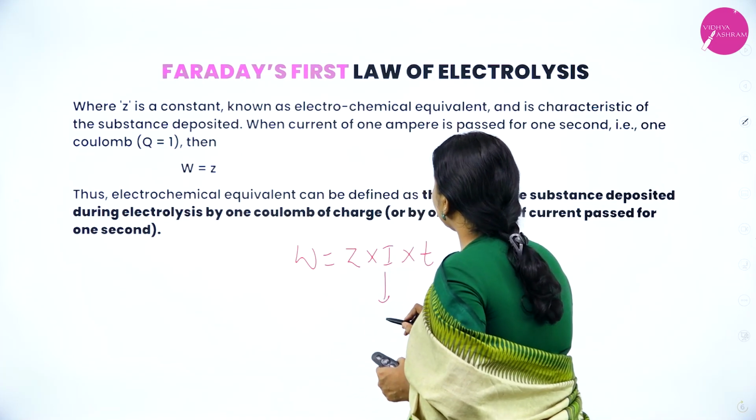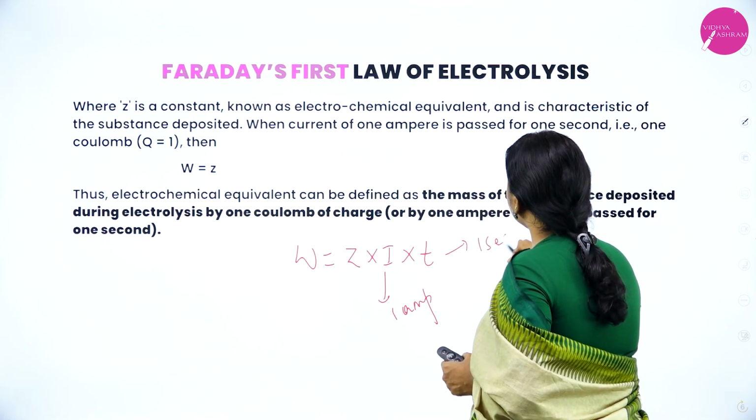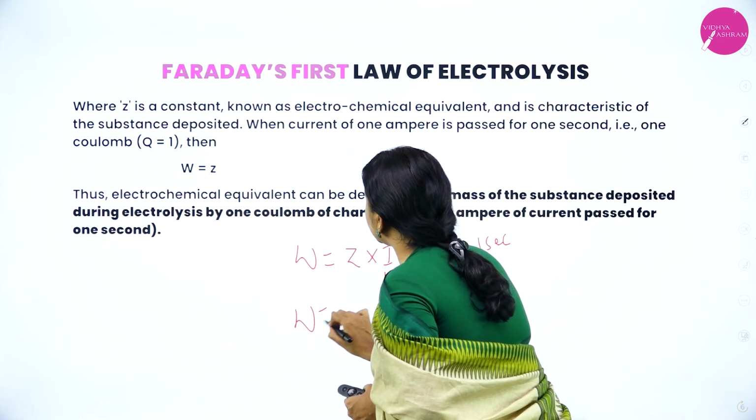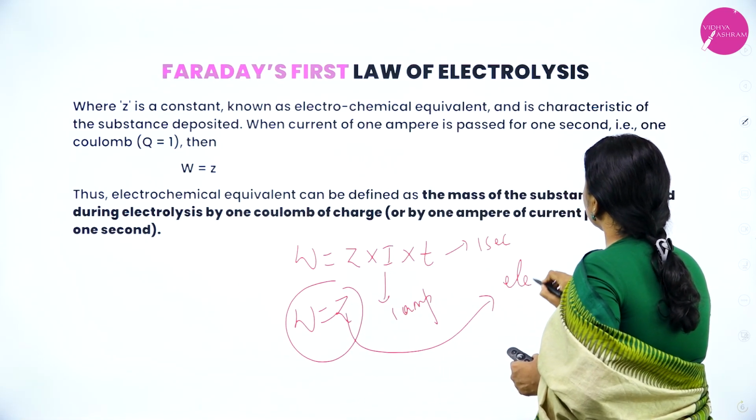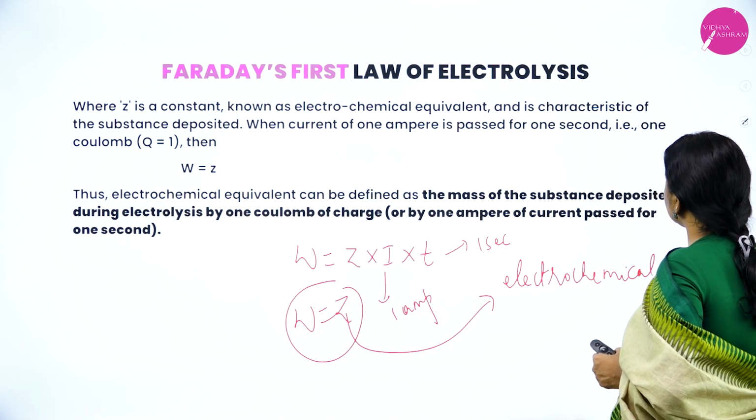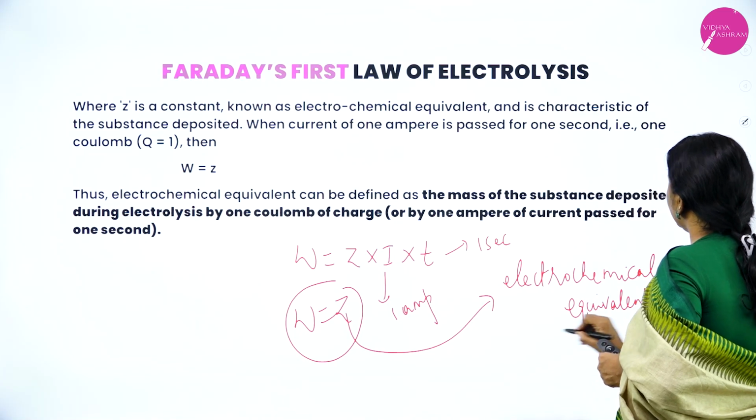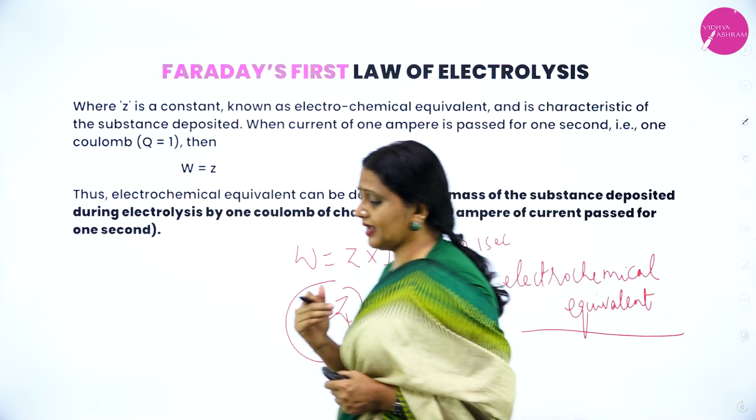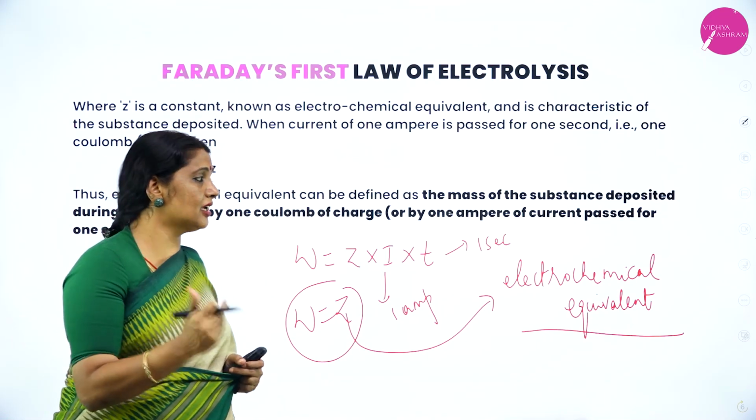You take current as 1 ampere, time is 1 second. Then W is equal to Z. What is Z? Z is constant. It is called as electrochemical equivalent. So, what is Z? Z is the electrochemical equivalent.